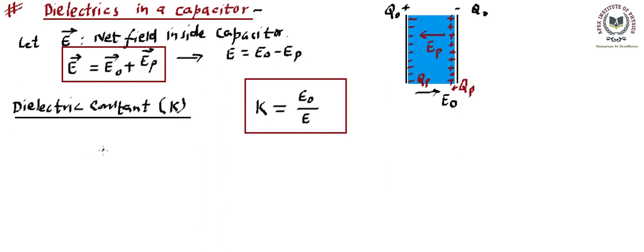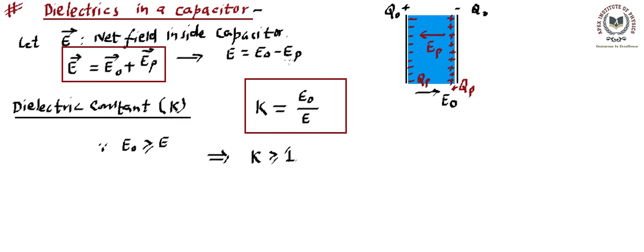So we can say E naught is greater than or equal to E. Equality will occur only if EP is 0, right? Otherwise E naught is going to be greater than E. So from here we can conclude that the value of this K is going to be greater than or equal to 1. So K is always going to be greater than or equal to 1. It cannot be less than 1. So if sometime it's asked what the K value is, we can keep in mind K has to be either equal to 1 or greater than 1.